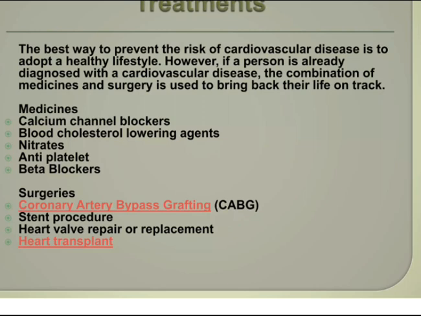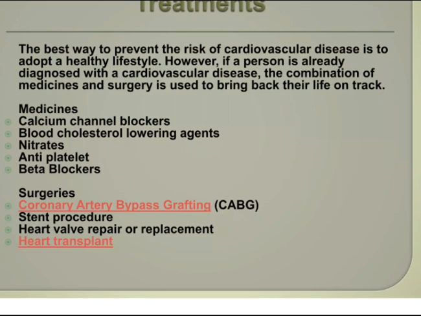Treatments. The best way to prevent the risk of cardiovascular disease is to adopt a healthy lifestyle. However, if a person is already diagnosed with a cardiovascular disease, a combination of medicine and surgery is used to bring back their life on track.